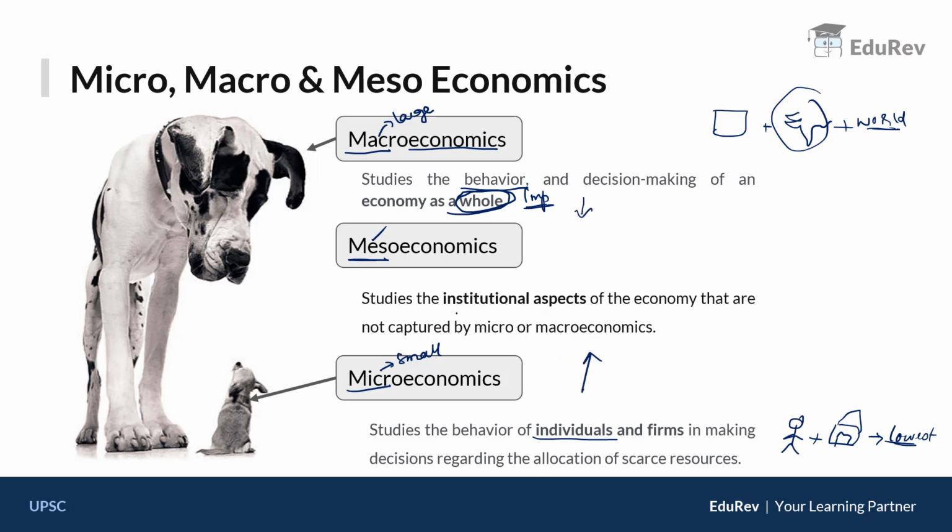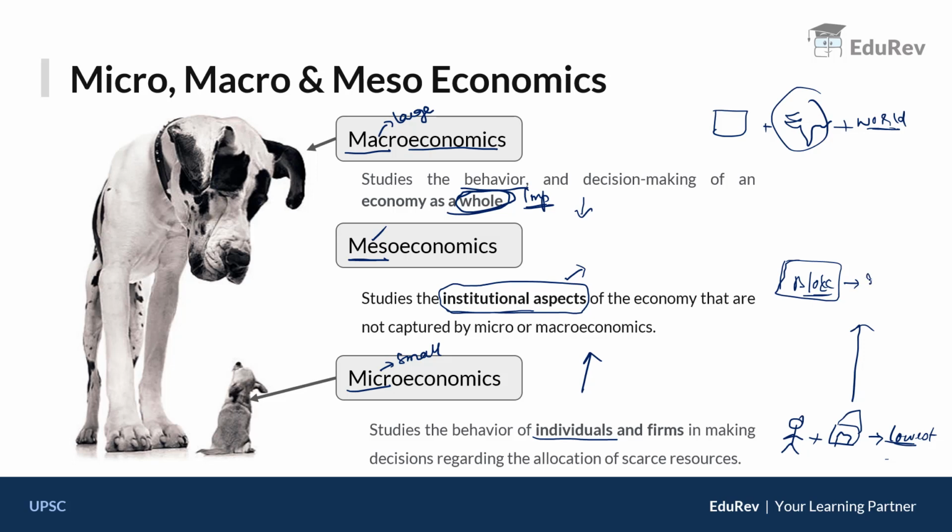new branch. Here it studies the institutional behavior of the economy. So mesoeconomics captures whatever information has not been covered by the micro level and macro level. To sum up, micro means at the lowest level, which is individualistic. Then meso means at the intermediary, where there will be a block level, where we will be looking at a particular firm or a particular industry.